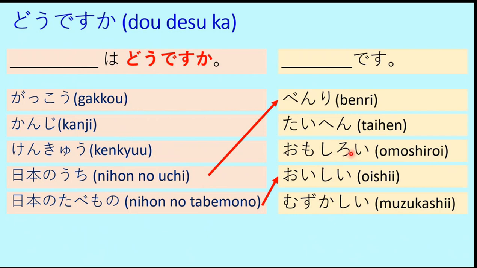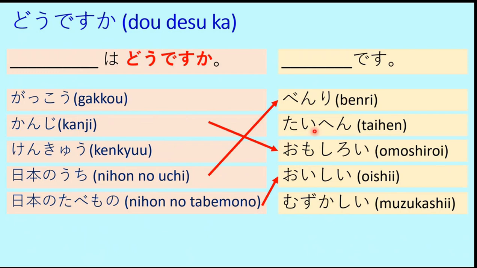Omoshiroi is interesting. So you can pick on your own whether school is interesting or kanji is interesting. Then we have taihen, we have muzukashi. These are for difficult and hard. Taihen is hard, muzukashi is difficult. You can pick any of these because all three can be used for all of these three. Depending on how you feel, if you find kanji interesting, then you can relate kanji with omoshiroi. So kanji omoshiroi desu, kanji wa omoshiroi desu, or omoshiroi kanji desu.